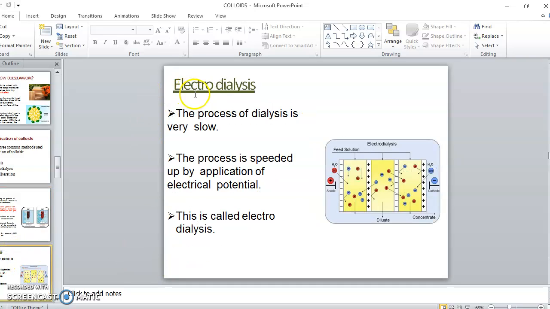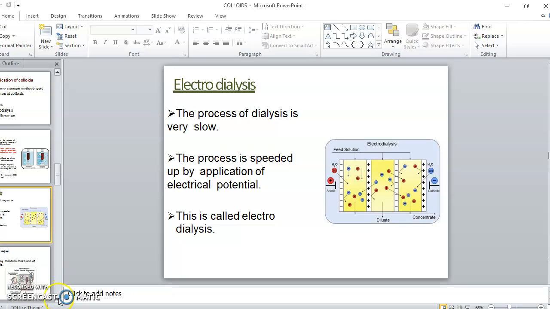Now we'll discuss the process of electrodialysis. The process of dialysis is very slow. The ions are diffusing through the cellophane membrane. So you think, if you place some electrodes, here you have an electrode and here also they place electrodes. If you place electrodes, what happens? The movement of the ions through the membrane becomes much faster. And that process is known as electrodialysis. Clear?